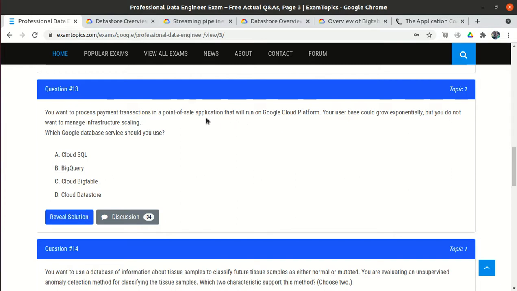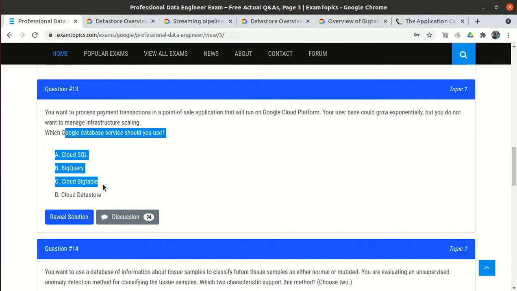So we have one point of sale application, where the user comes and does some payment transaction, and users are growing exponentially, but we don't want to manage the infrastructure scaling. Let's suppose if the users increase, the database, the CPU and everything will automatically increase, right? We don't want to manually manage the infrastructure, like if the user base increases, we come and order the CPU and attach it to our application, or maybe the storage. We don't want to do this, we want automatic scaling.